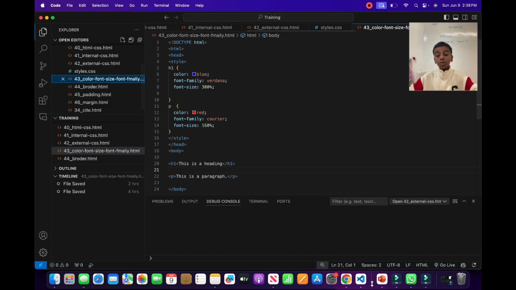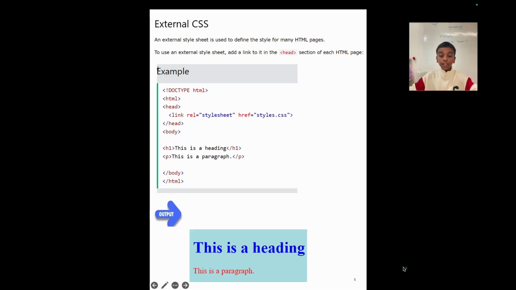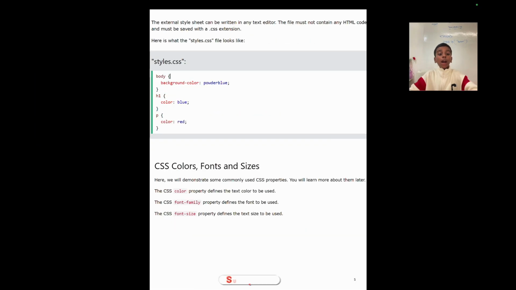Now let's go to our PowerPoint presentation to learn more. And here's just an example of what the styles.css style sheet is going to look like. As you see here, it's the same code that was written in the style sheet. CSS colors, fonts and size. What is CSS color? What is CSS font? And what is CSS size? I'll be explaining all of these right now.